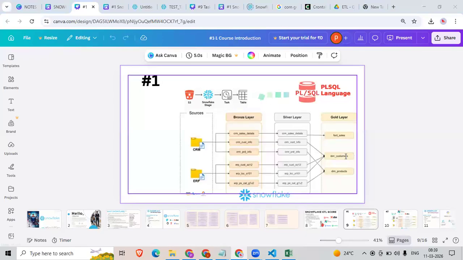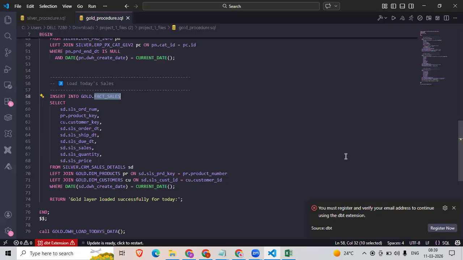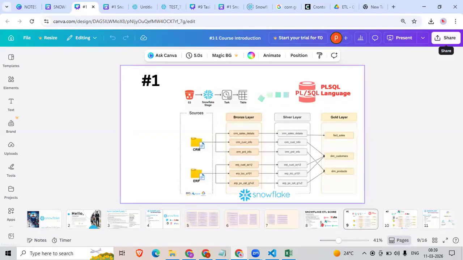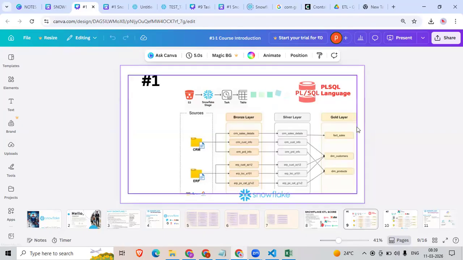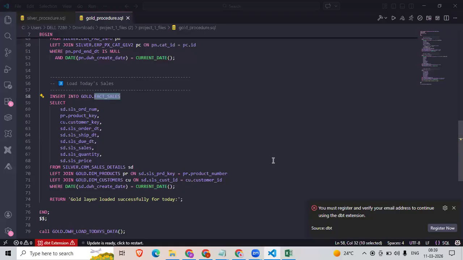Clear? Any doubts? Okay. And in the gold layer, I will maintain only current date data. I don't require any complete business information. Complete business information will be there in the silver layer. In the gold layer, I will maintain only current date data. I don't require everything. That is the reason I'm loading only current date data.